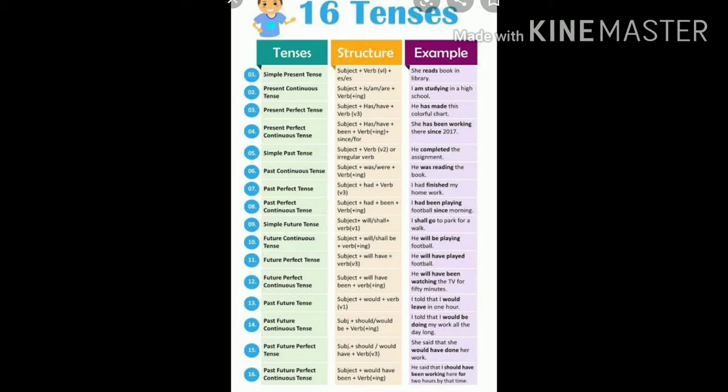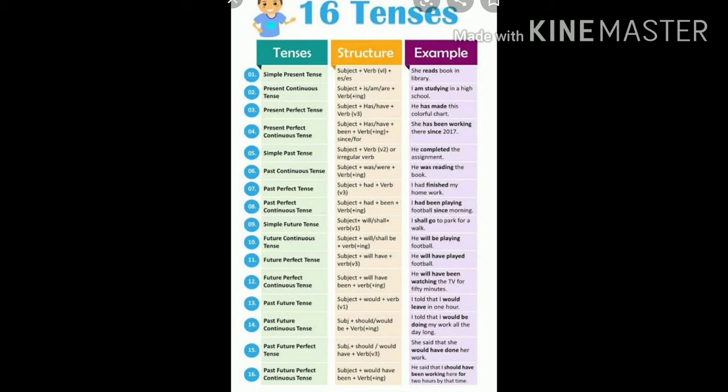For past continuous tense, subject plus was or were plus verb plus ing. For past perfect tense, subject plus had plus verb 3. Past perfect continuous tense, subject plus had plus been plus verb ing.